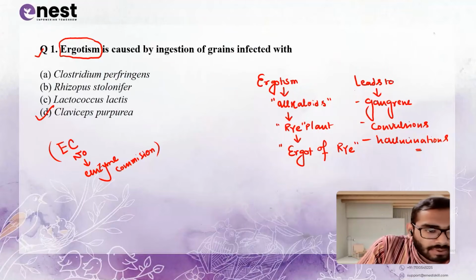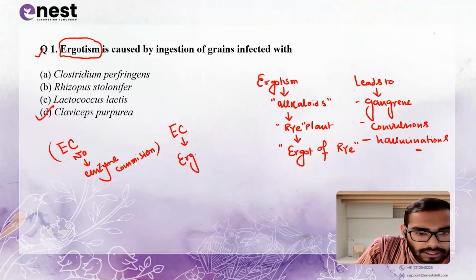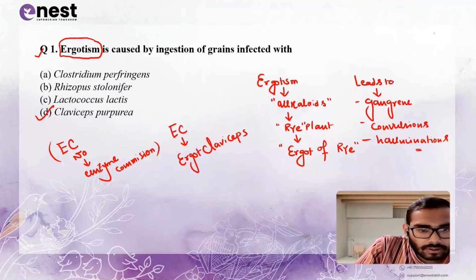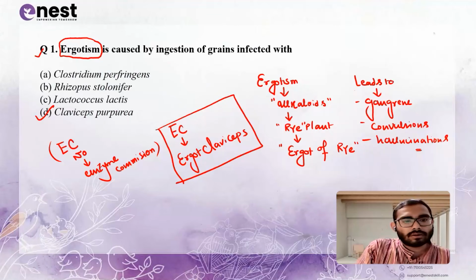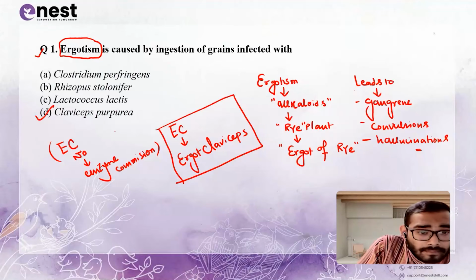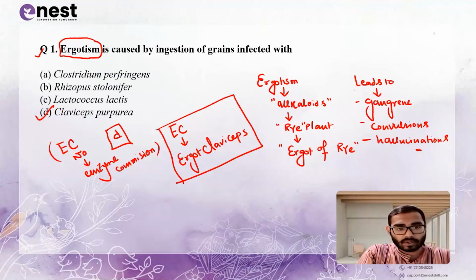But here you can remember EC means ergot claviceps. Okay, you can remember like this. So question 1, the correct answer is option D, claviceps purpurea. Okay, I hope it's clear to all.